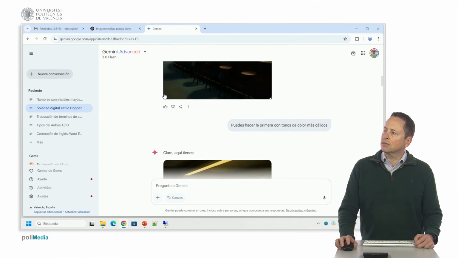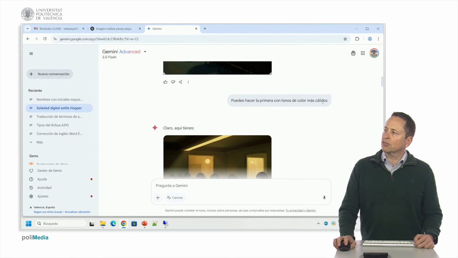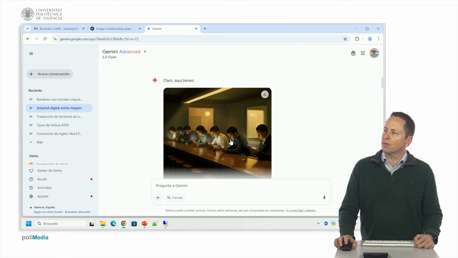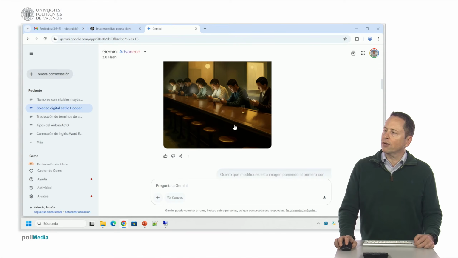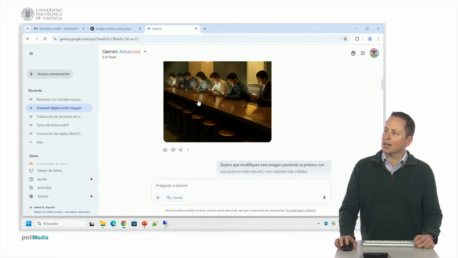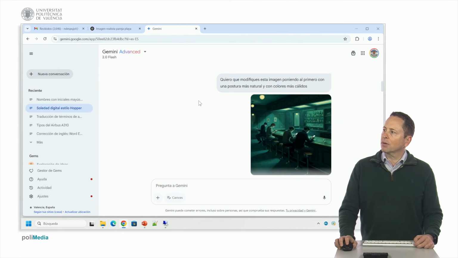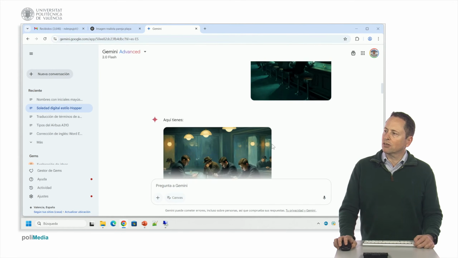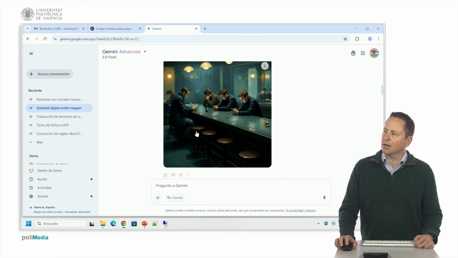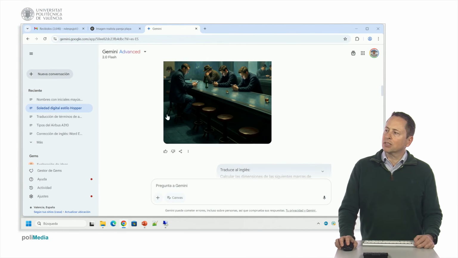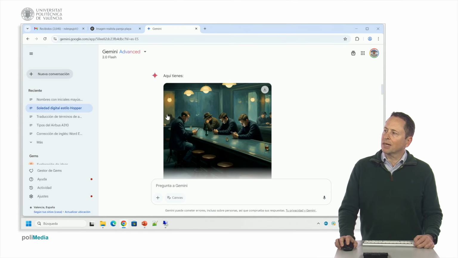Then I asked it to redo the first one with warmer tones. But it has made another picture that reflects exactly what we wanted to reflect, which is a lot of people together, but isolated. Now, I wanted to modify the first picture, putting a more natural posture and warmer colors, and I passed the image. Yet I have not been able to make it replicate the image, but it has made me an image that reflects what we wanted to illustrate.